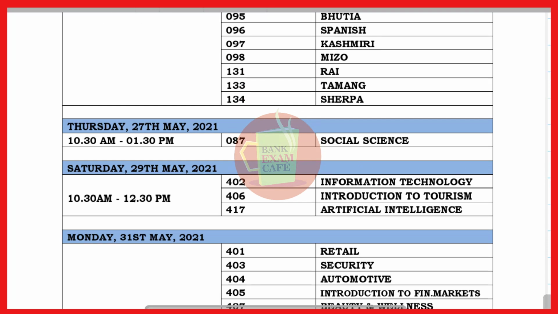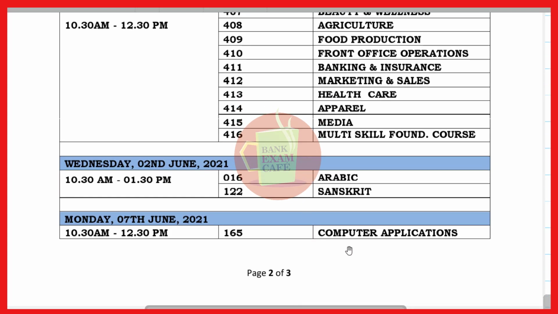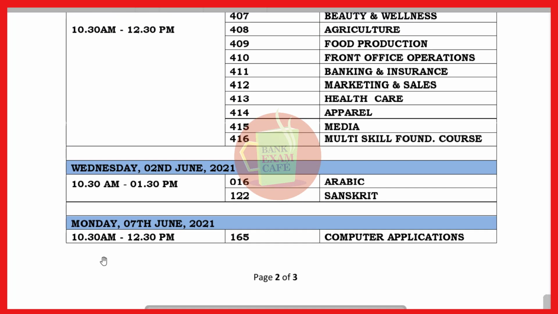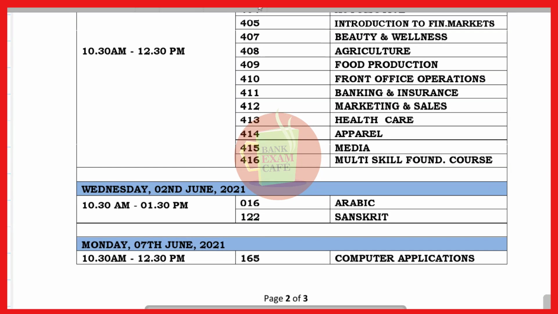Then the next important paper will be of social science, its code is 087, and it will be on Thursday 27th May 2021, and the timing will be same, 10:30 a.m. to 1:30 p.m. and the rest of the papers will be on the provided dates. Arabic, Sanskrit, computer application will be on the 7th June 2021 Monday with the same time, 10:30 a.m. to 12:30 p.m.